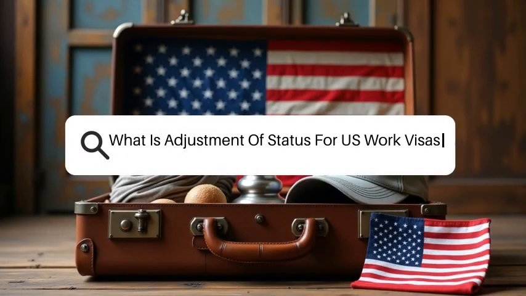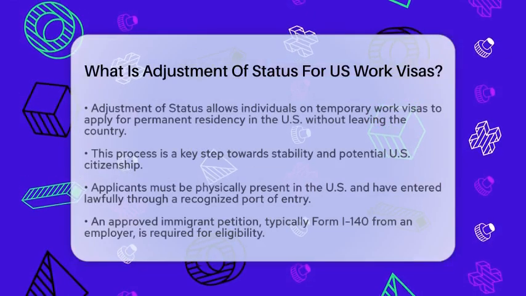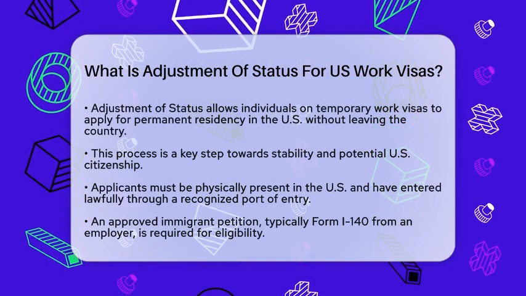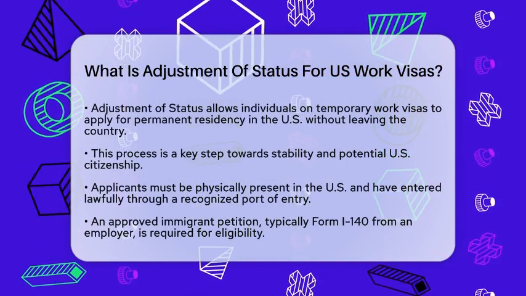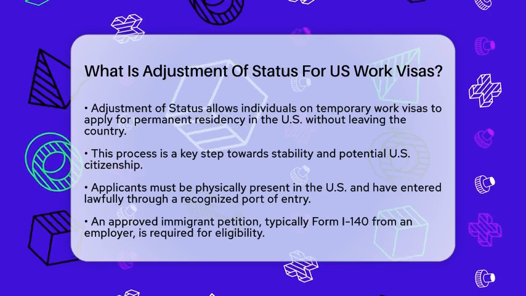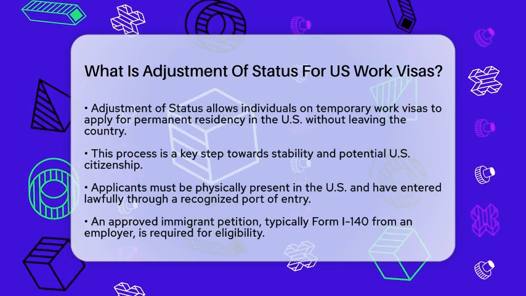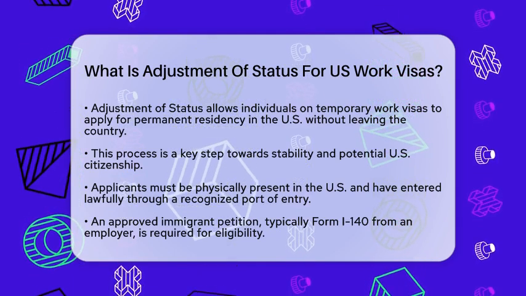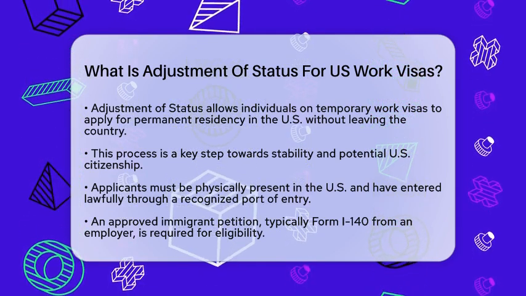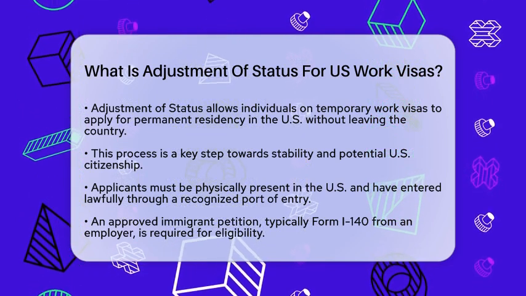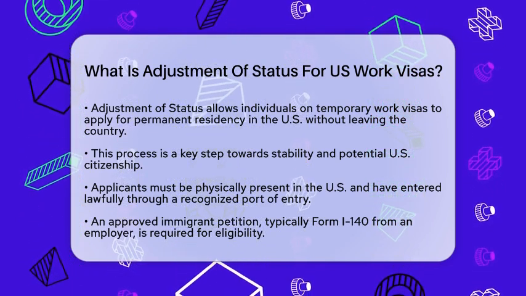What is adjustment of status for US work visas? Have you ever wondered how someone can transition from a temporary work visa to permanent residency in the United States? This process is known as adjustment of status. It allows individuals already in the U.S. on a work visa to apply for lawful permanent resident status, commonly referred to as a green card, without leaving the country. This is a significant step toward stability and the chance to eventually apply for U.S.